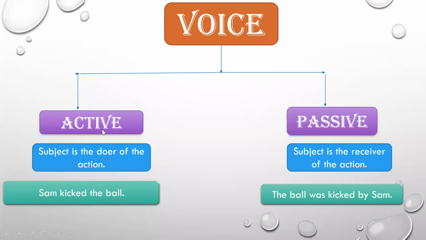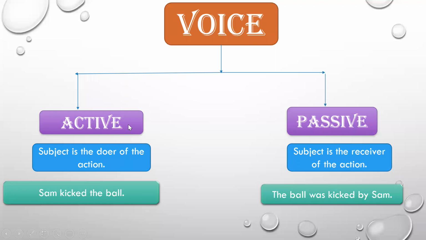Subject in the active voice is the doer of the action. I'm again revising this. When I ask you how to recognize an active voice and a passive voice sentence, you have to just see whether the subject is the doer of the action, whether the subject is performing the action or not. And if I tell you to recognize a sentence in the passive voice, you have to see whether the subject is not performing the action itself, it is just receiving the action, then it is a sentence in the passive voice.